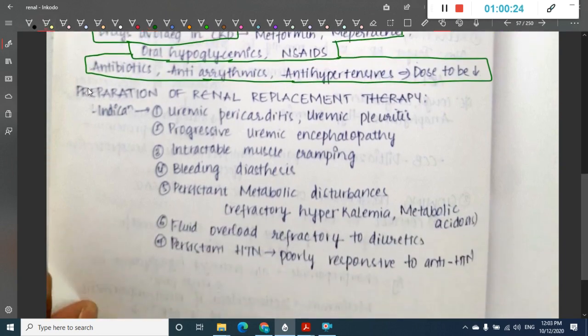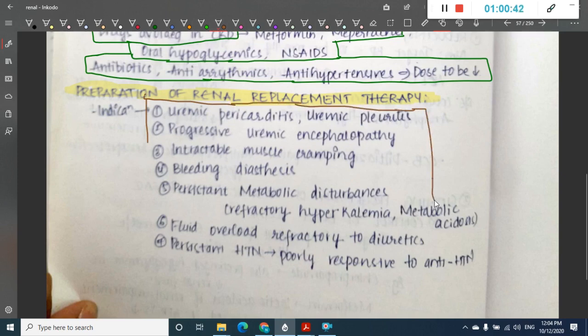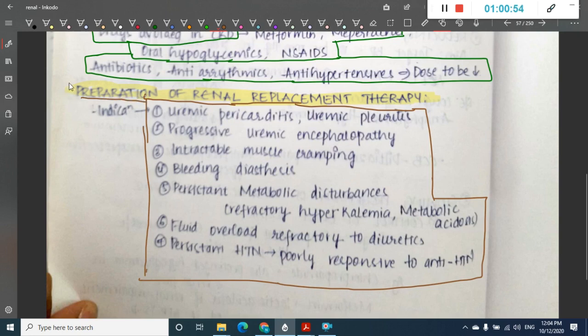Then, in preparation for renal replacement therapy, what are the indications for renal replacement therapy? The indications mainly include uremic pericarditis, uremic pleuritis, progressive uremic encephalopathy, intractable muscle cramping, bleeding diathesis, persistent metabolic disturbances like refractory hyperkalemia and metabolic acidosis, and fluid overload refractory to diuretics. So these are the different conditions where you should do renal replacement therapy.